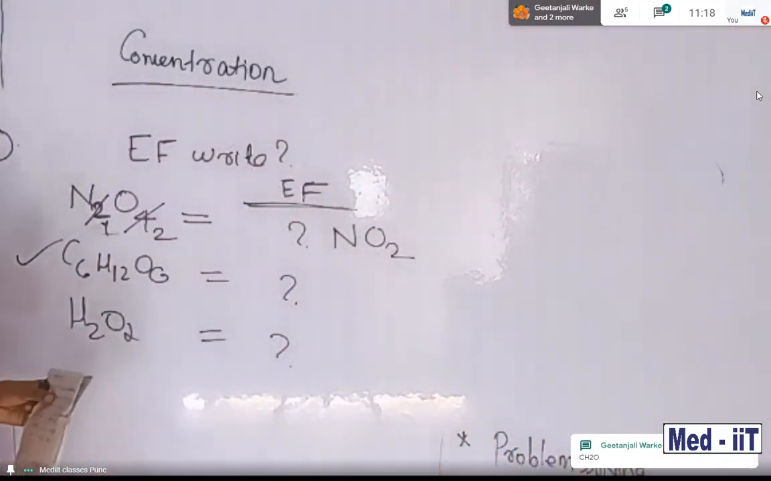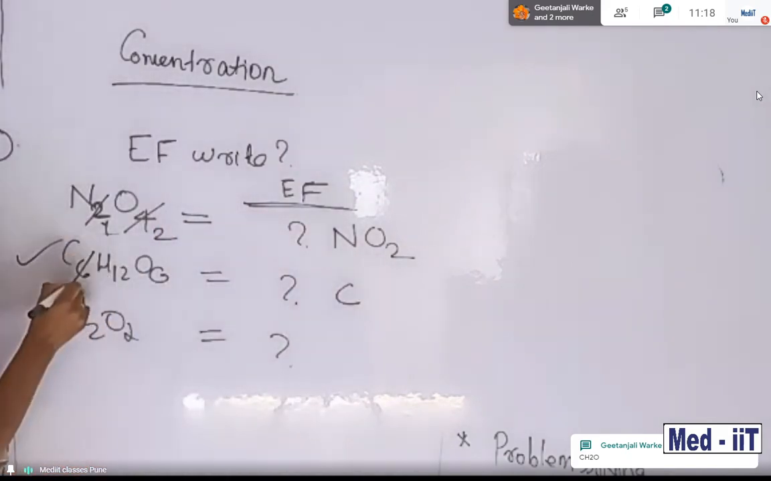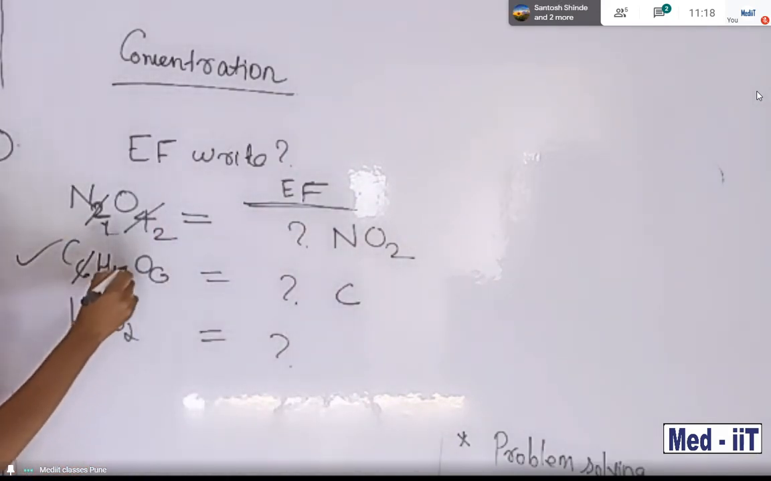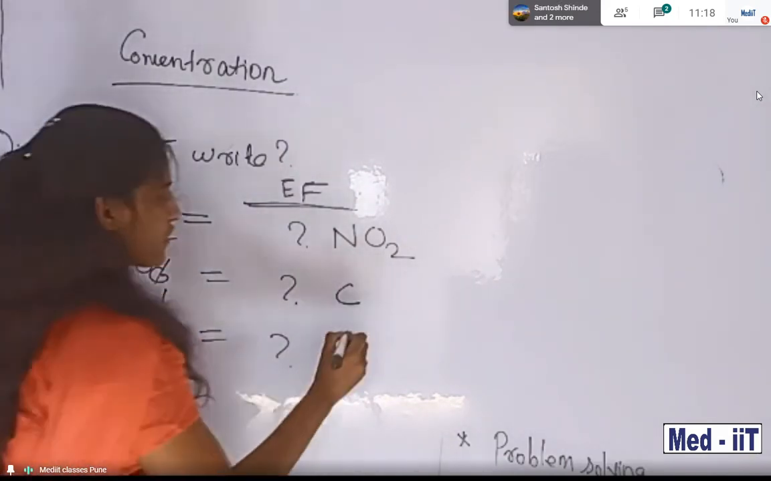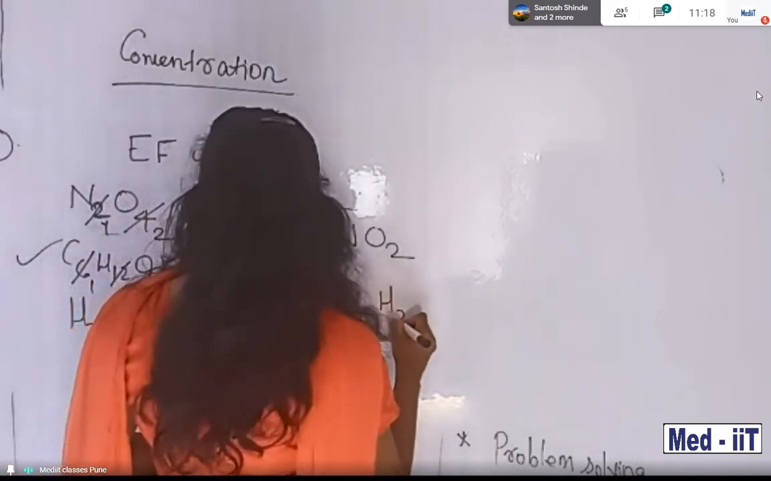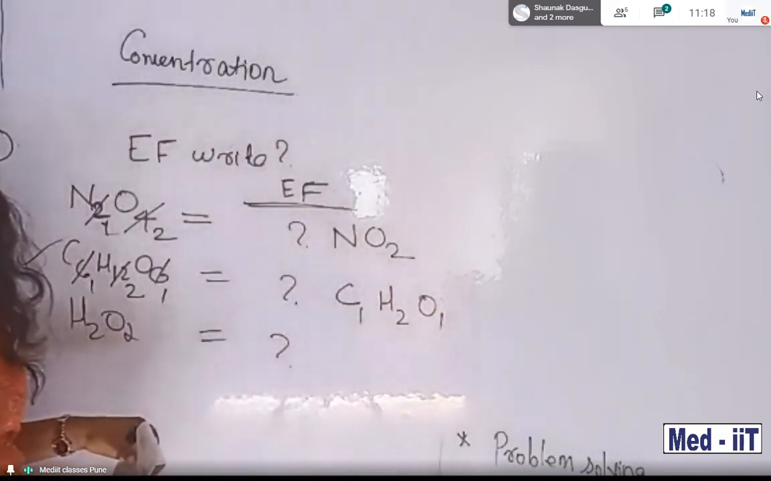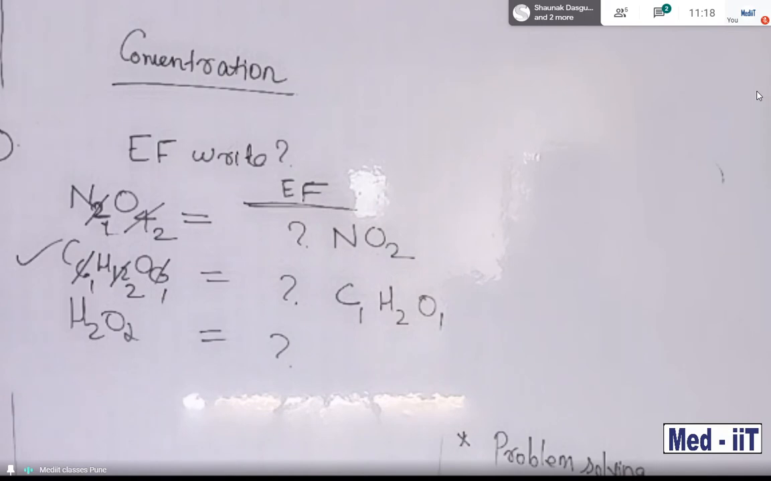Very good. How? See, we will strike it with 6. So 1, then 2, again 1. So C1, H2, O1. Correct, Santosh. You are right. Gitanjali also. CH2O. Right. Then do it now. Easy, na?